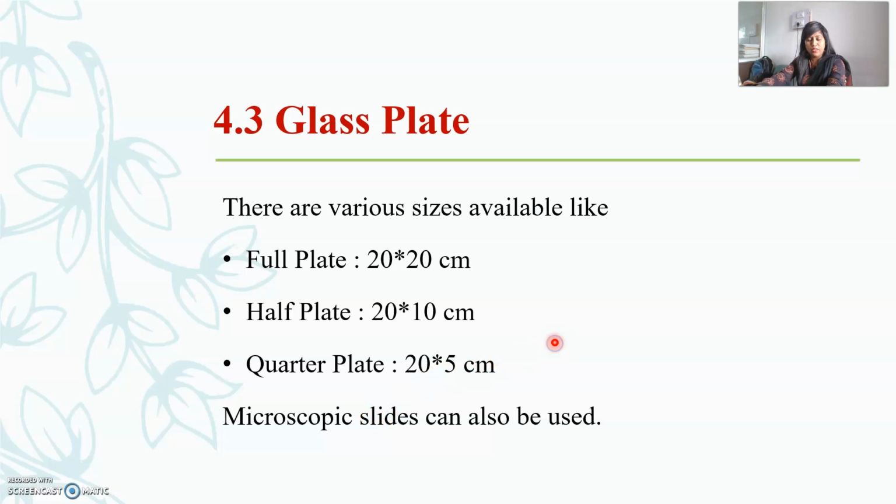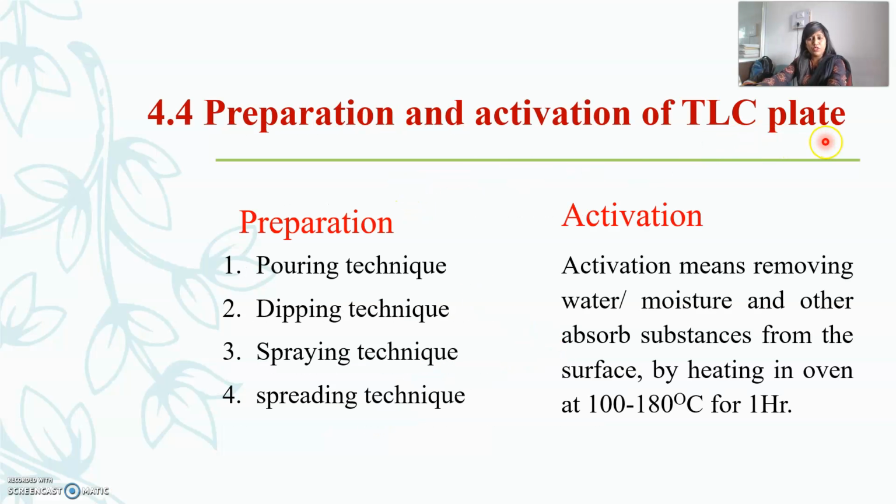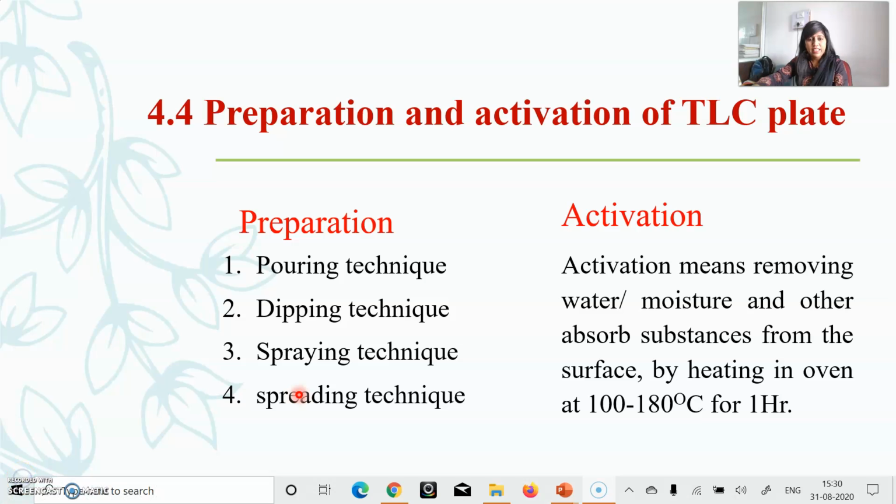Next point of your instrumentation is preparation and activation of TLC plate. The slurry is prepared by the stationary phase in water, and after preparing the slurry, the preparation of the TLC plate is made by the following techniques. Technique number 1 is known as pouring technique, technique number 2 is dipping technique, third is spraying technique, and fourth is spreading technique. First is pouring technique.